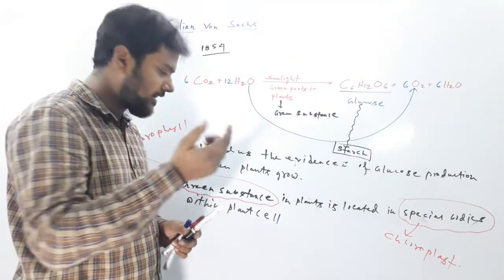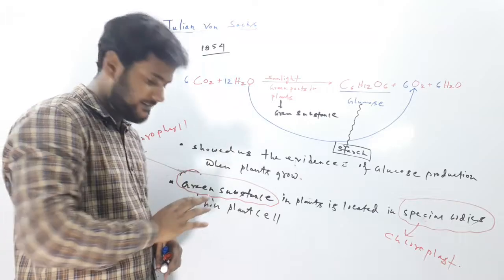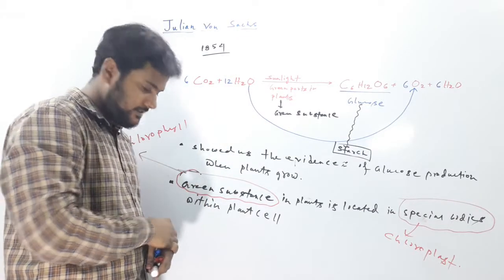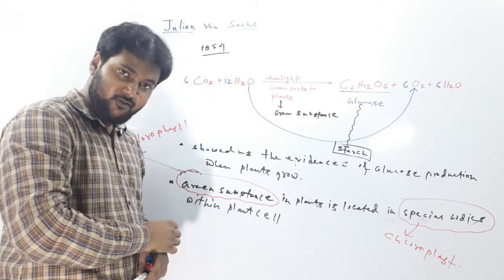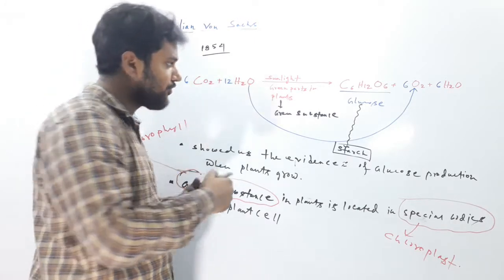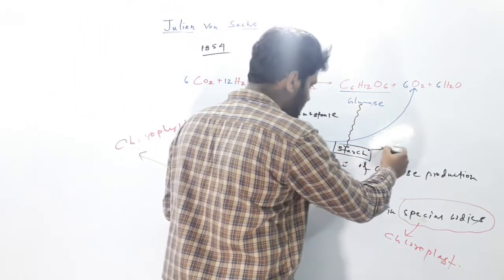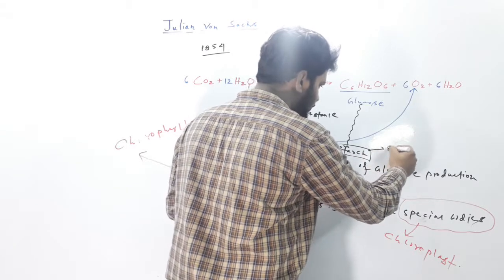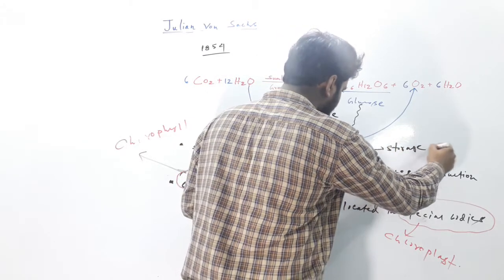He also found that these green parts of plants, this green substance, is the place where glucose is made, and he also found that glucose is generally stored as starch. In this form glucose storage occurs.